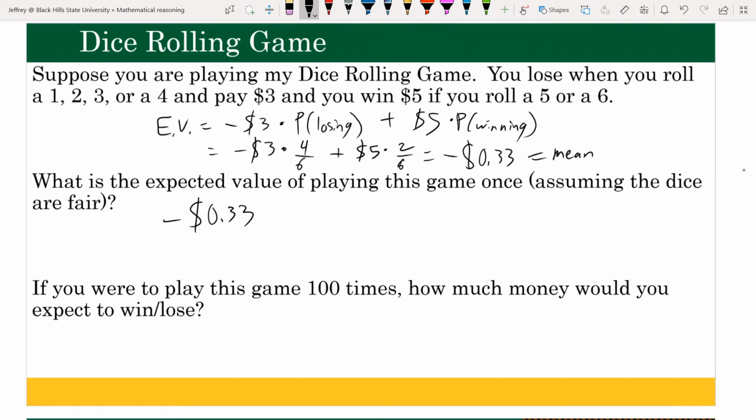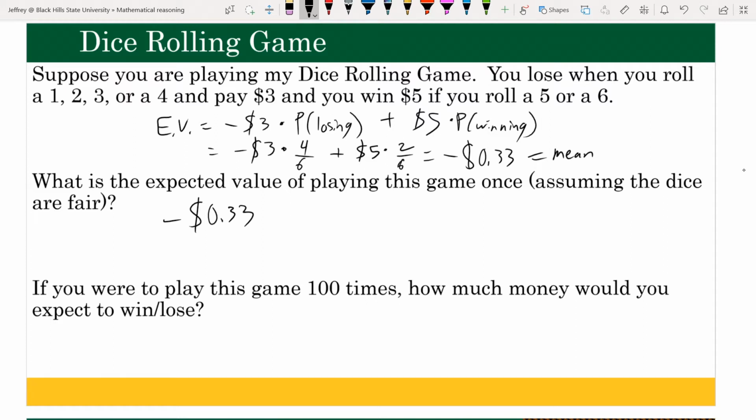What does this really tell us? Does this seem like it's a game worth playing here? Well, if on average you would expect to lose 33 cents, that doesn't really seem like a very fair game, or at least not a good game for you to play. Now, if you were to play this game 100 times, how much money would you expect to win or lose?